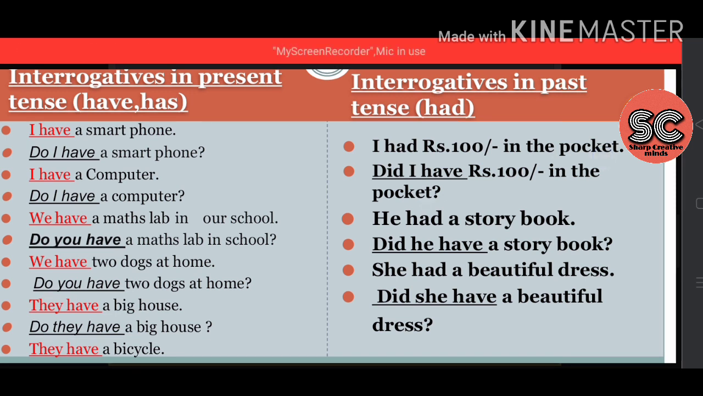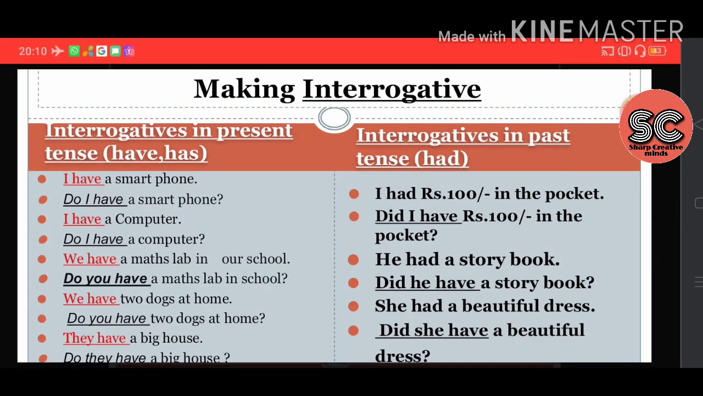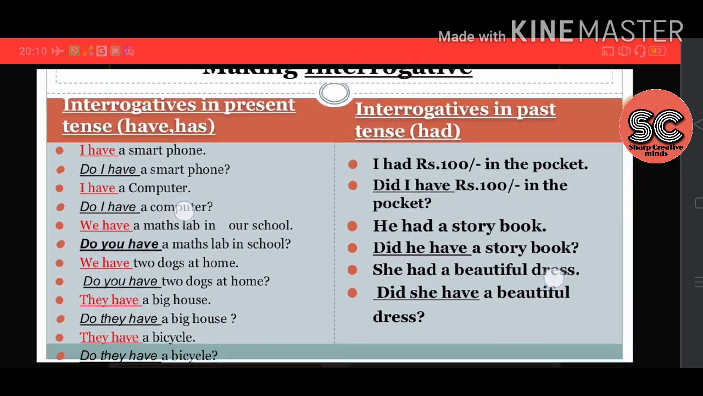Yes. He had a story book. So, did he have a story book? Yes. She had a beautiful dress. Did she have a beautiful dress? Yes. So I hope these sentences are also clear to you.